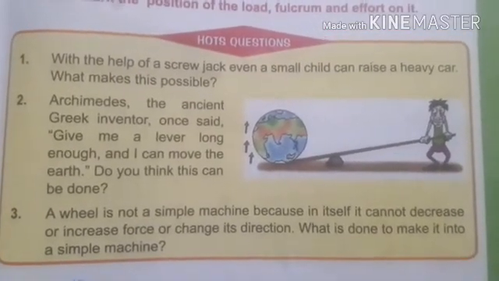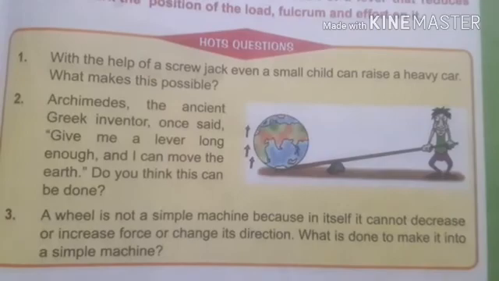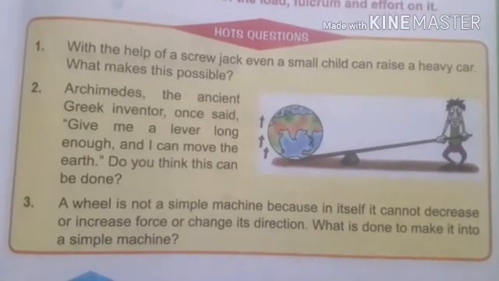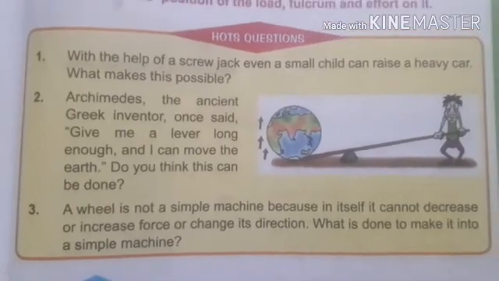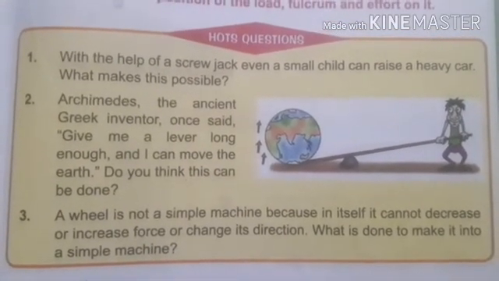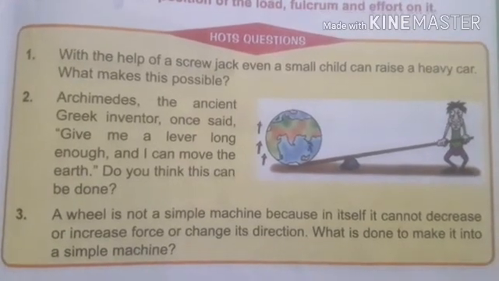Now, a wheel is not a simple machine, then how can you make it into a simple machine? Actually, the wheel should be attached to an axle. When wheel and axle are mixed together, then they work as a simple machine, right?